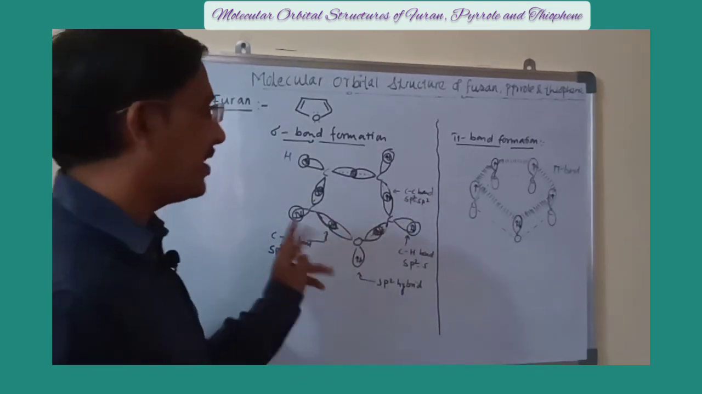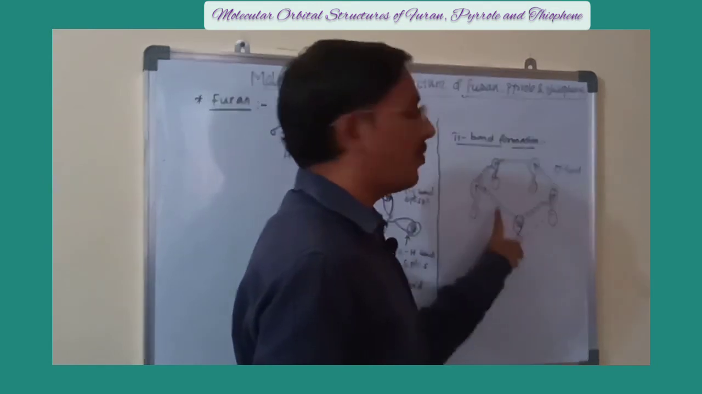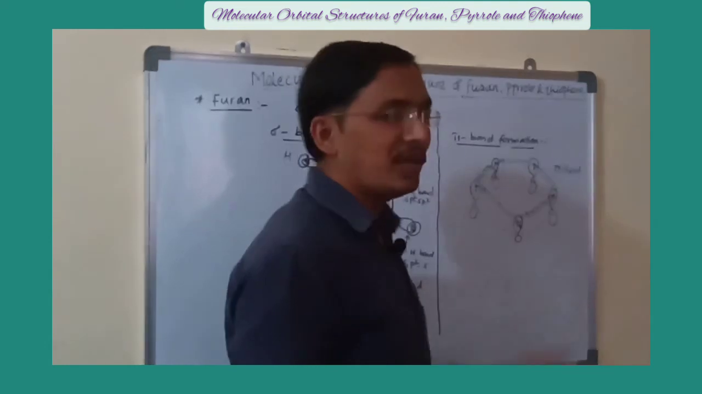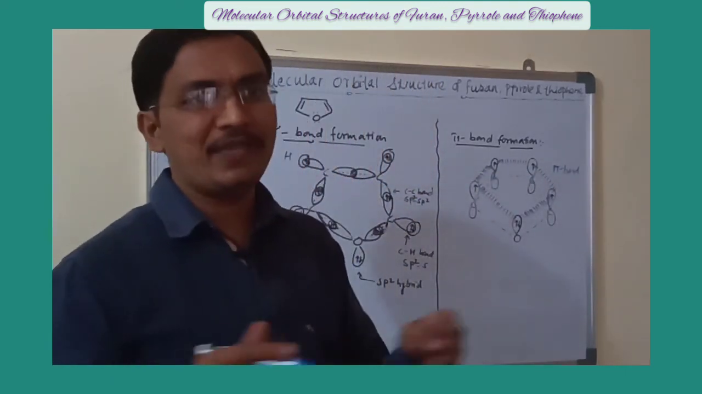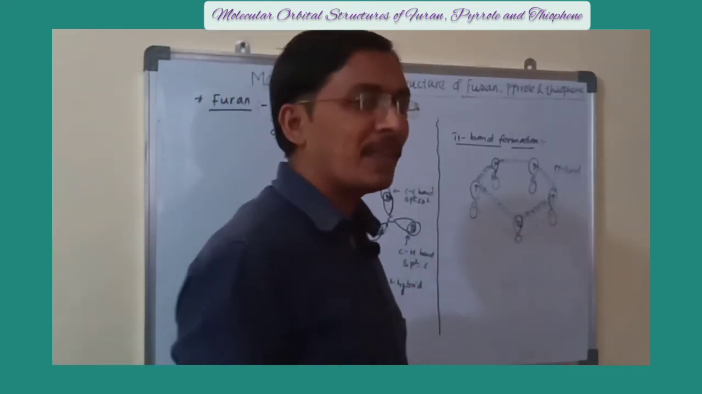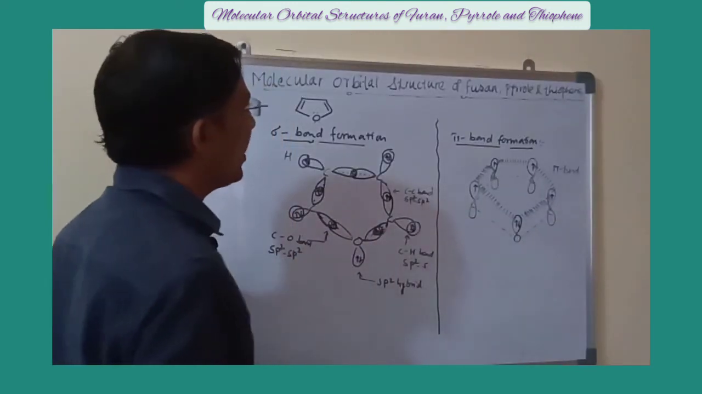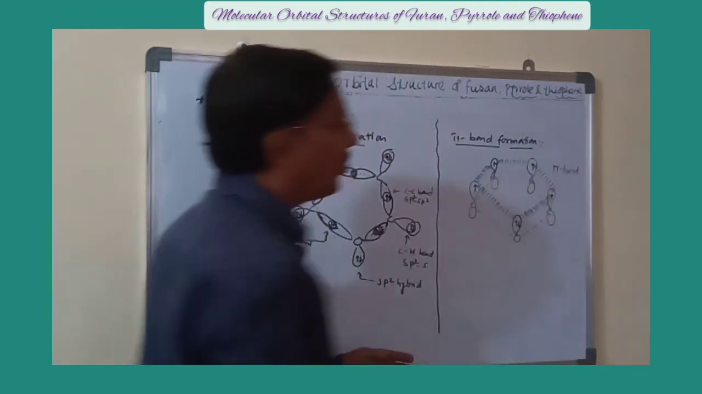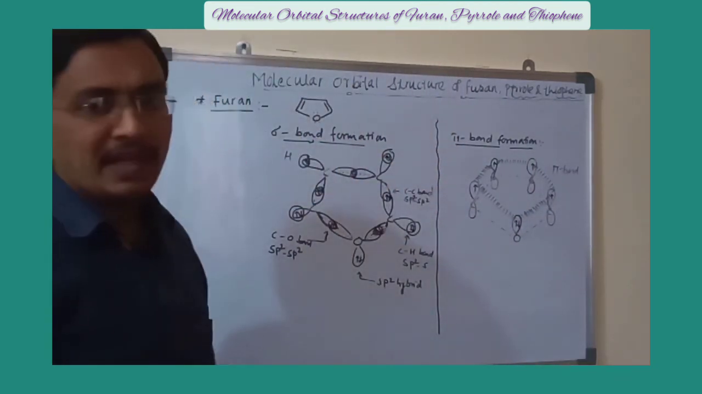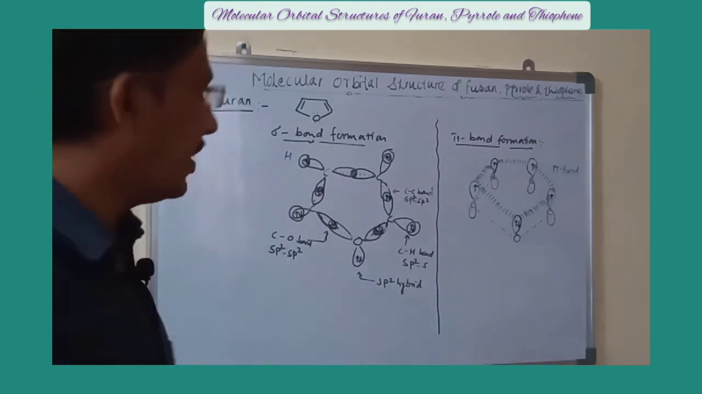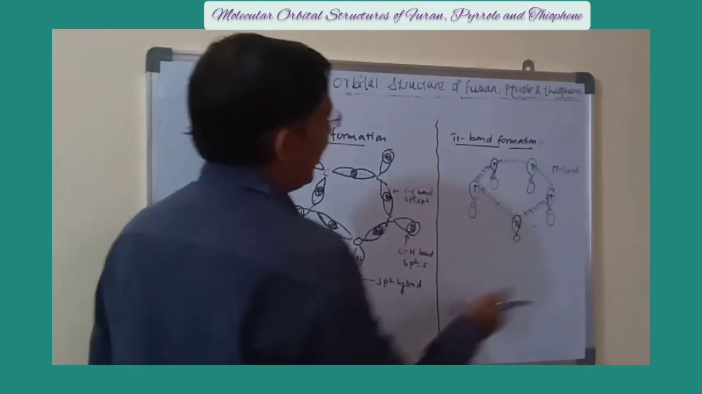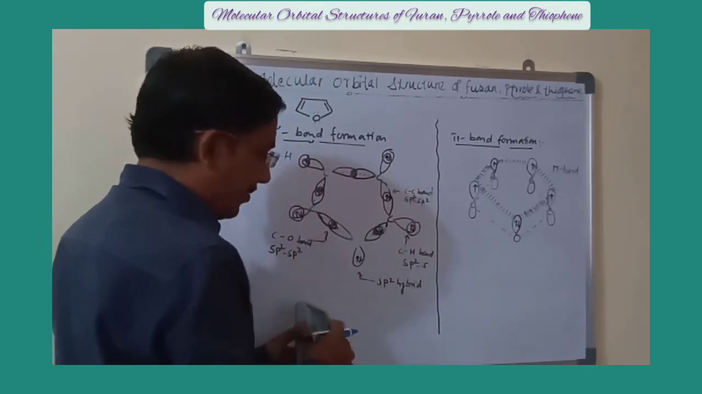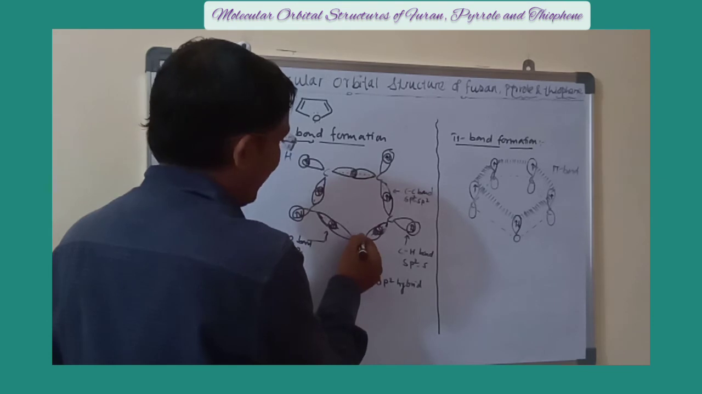We have to explain these 3 things. And here is how the pi bond is formed: 4 electrons from the carbon and 2 electrons from oxygen overlap sidewise to form the 6 pi electrons. In this way, similar to furan, we can explain the structure of pyrrole as well as thiophene. We have to only change the heteroatom here. In the case of thiophene, we have to only change the atom, that is, instead of oxygen we have to write sulfur.